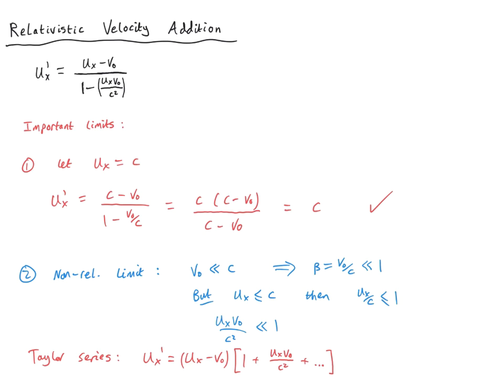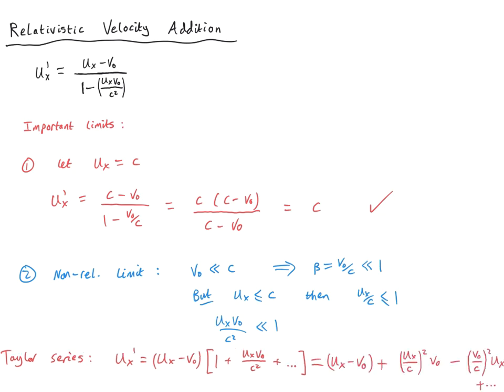We know that the speed of light is the same in all reference frames. So this seems to indicate that when ux is large compared with the speed of light, we actually can't throw away this term. So let's analyze this expression and see why that's the case. If I just multiply this out, then I get the following terms. I get 1 times ux minus v naught. This is the usual piece from the Galilean transformation. And then we get two cross terms involving this small parameter times these two things, and I've written them out here in this form. Then we have higher order terms here that I'm neglecting.